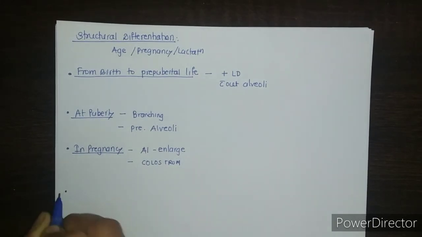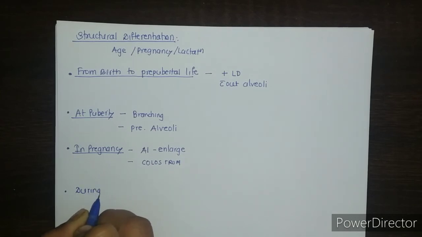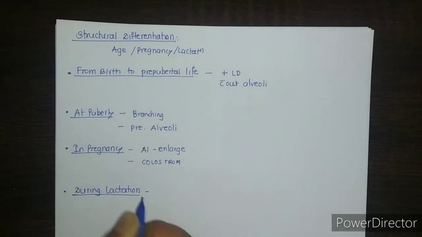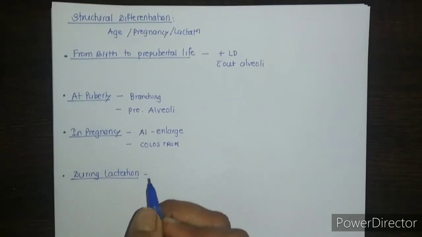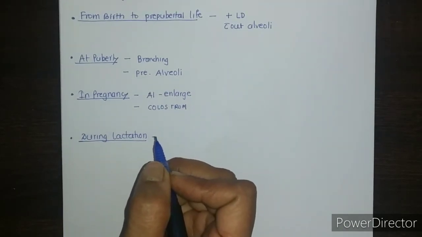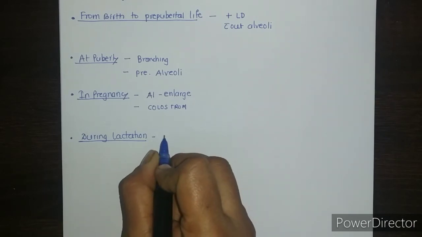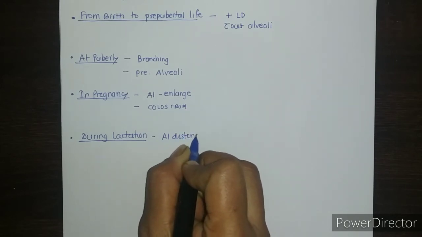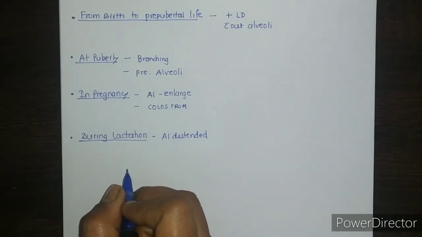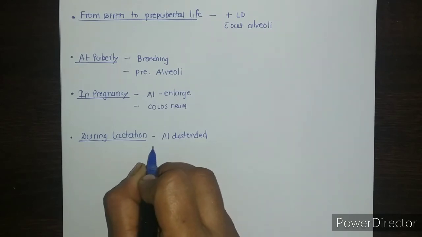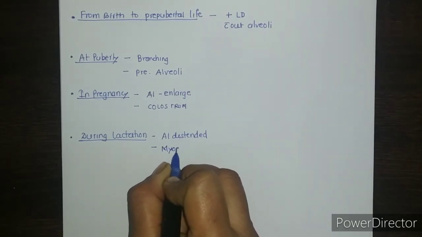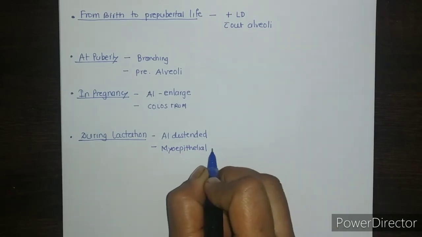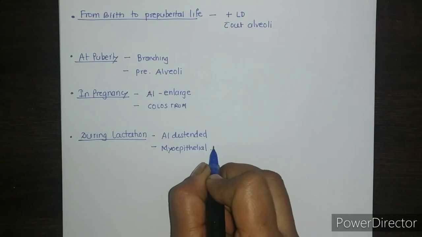Then during lactation, distended alveoli are lined by a single layer of epithelium, and there is presence of myoepithelial cells in between the epithelium and the basement membrane.